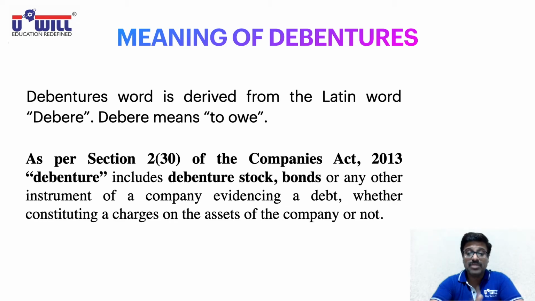This is the face value of the debenture. This is the interest you are going to get. There is a maturity period. Everything is given in writing. Whether constituting a charge on the assets of the company or not means whether assets are mortgaged or not. If assets are mortgaged, then that will also be mentioned in the document.